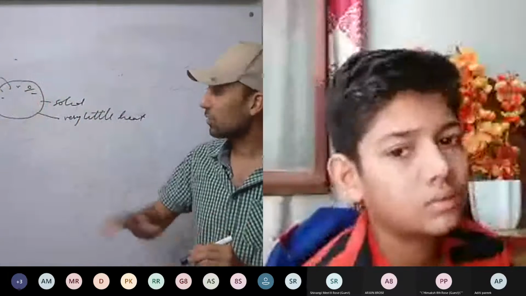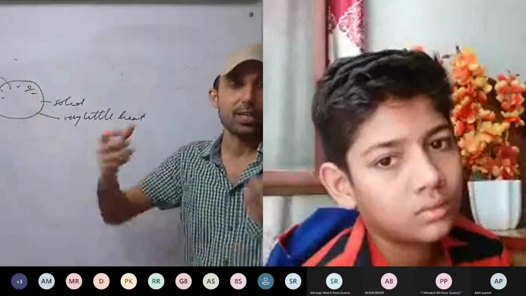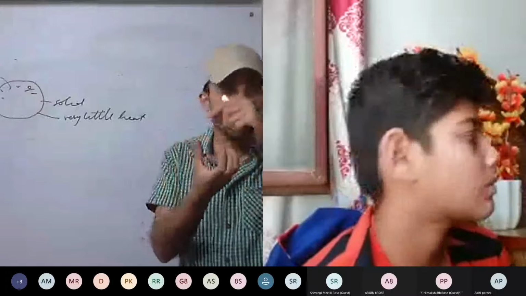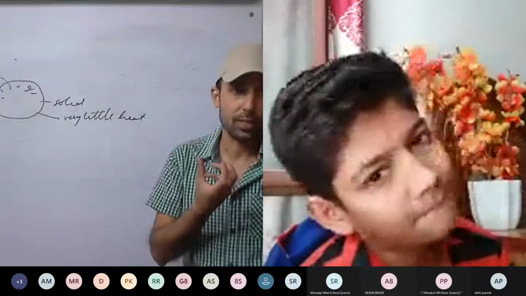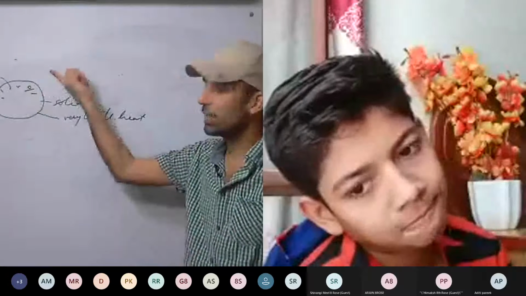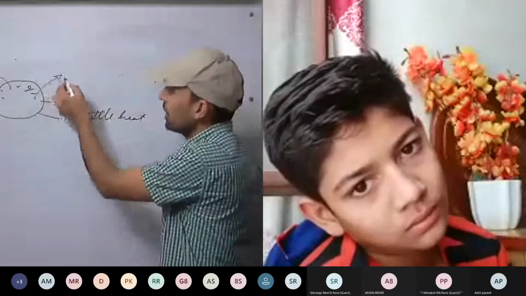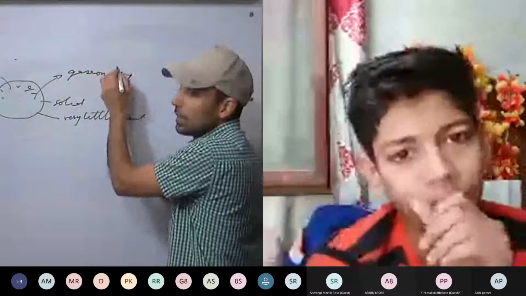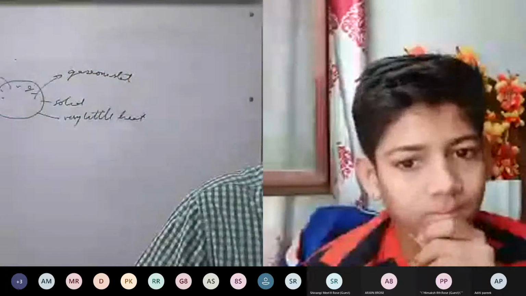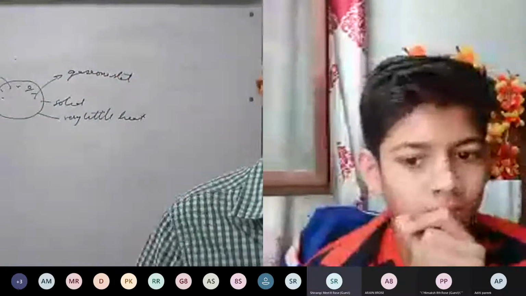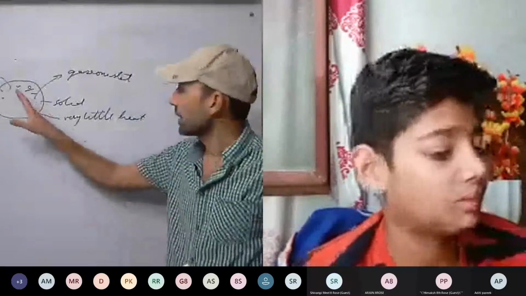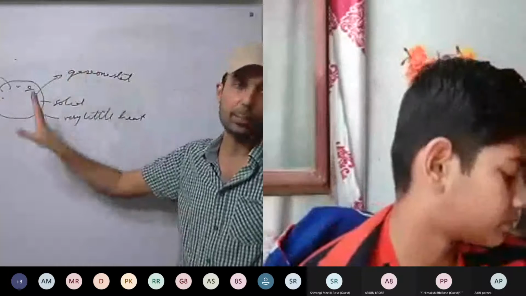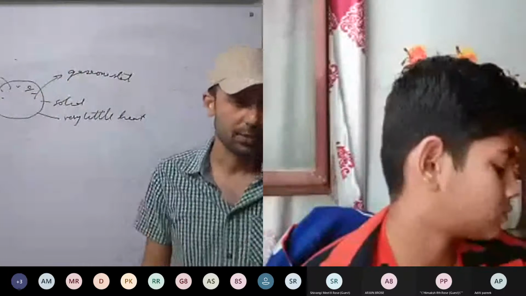So these substances which undergo sublimation have very weak intermolecular forces. With the little heat we supply, the intermolecular forces are overcome. That is, the molecules become free and leave the solid. So the solid is directly converted into its gaseous state. Sublimation is clear. The temperature at which the solid is directly converted into gaseous state is called the sublimation point.